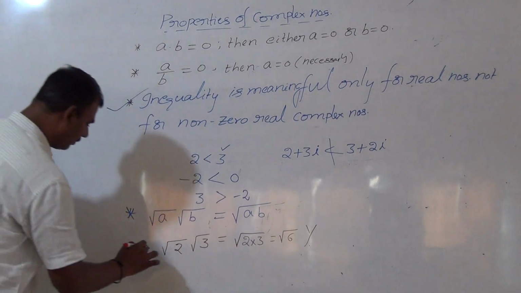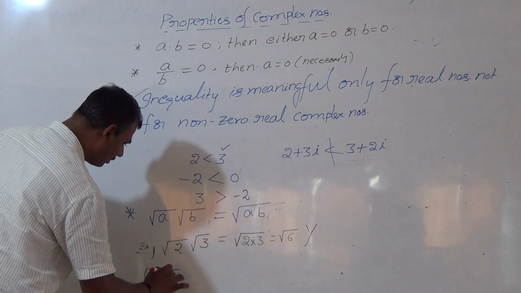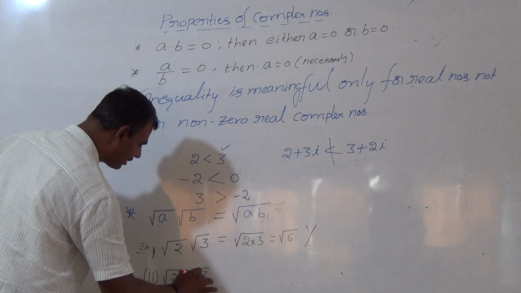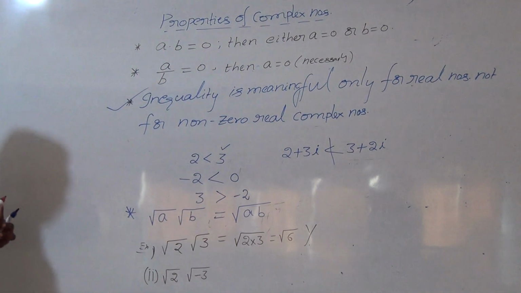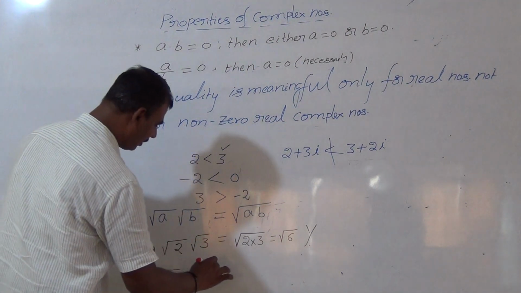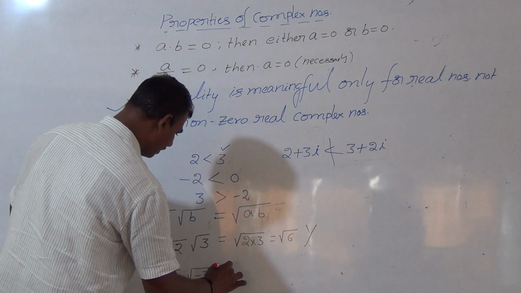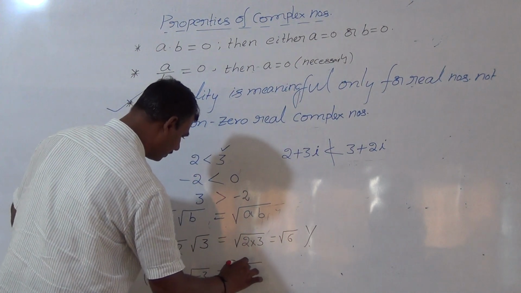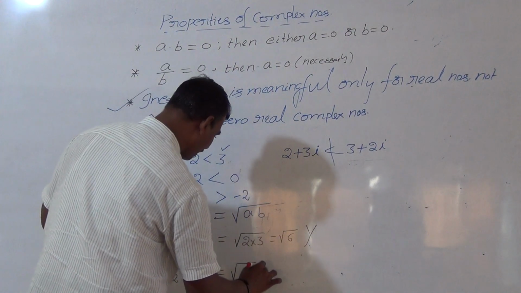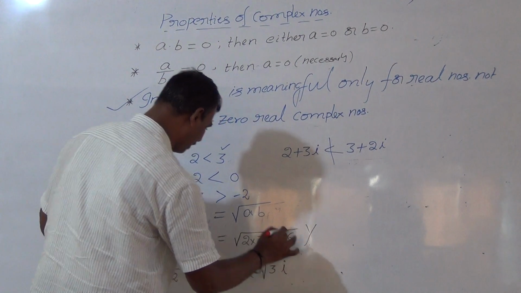For example, one more. Square root of 2 into square root of minus 3. Is it applicable or not? Check. Square root of 2 into square root of minus 3. How to write? Square root of 3 into iota.